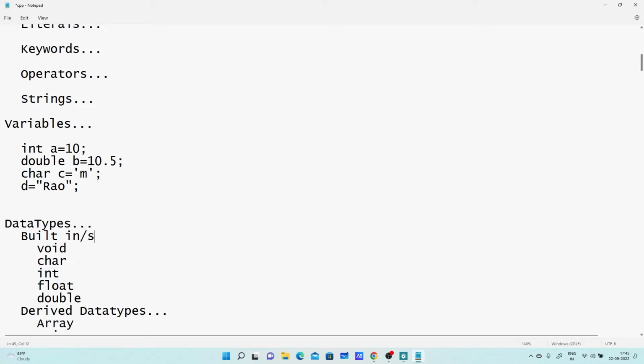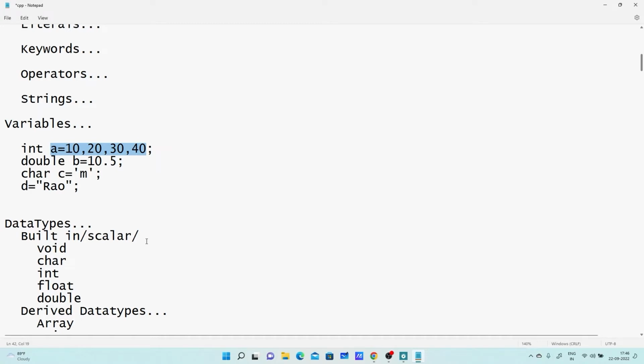It is also called scalar. So can anyone tell me why it is called a scalar data type? Because it can hold only one value at a time. We can't store multiple values in a variable. You can check, I am storing only one value in variable A. So that's why scalar. If I am saying here A = 10, 20, 30, 40, this may be valid in Python, but not in a programming language like C++. It may be valid, but A will hold only one value, not multiple values. Why? Because it's a scalar data type.